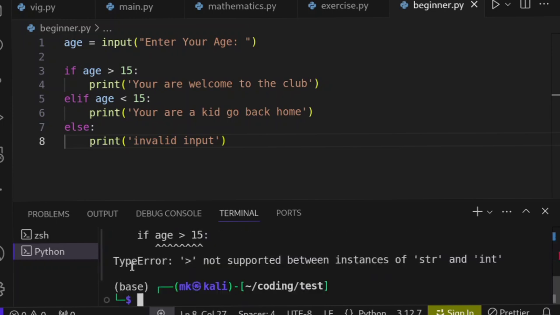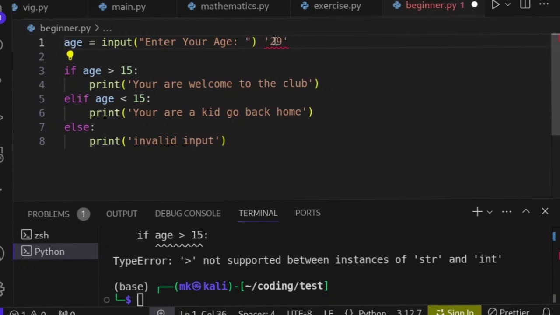We get a type error: greater than not supported between instances of string and integer. What is happening here is that this input, whatever it takes as a value, is going to give us a string. So when I put 29, the 29 will become something like this, a string. It's not a normal 29 like this. They are different. This 29 is a string, which is the one I accepted and stored inside this variable, because whenever I give my input, it will send it as a string and store it inside this variable.